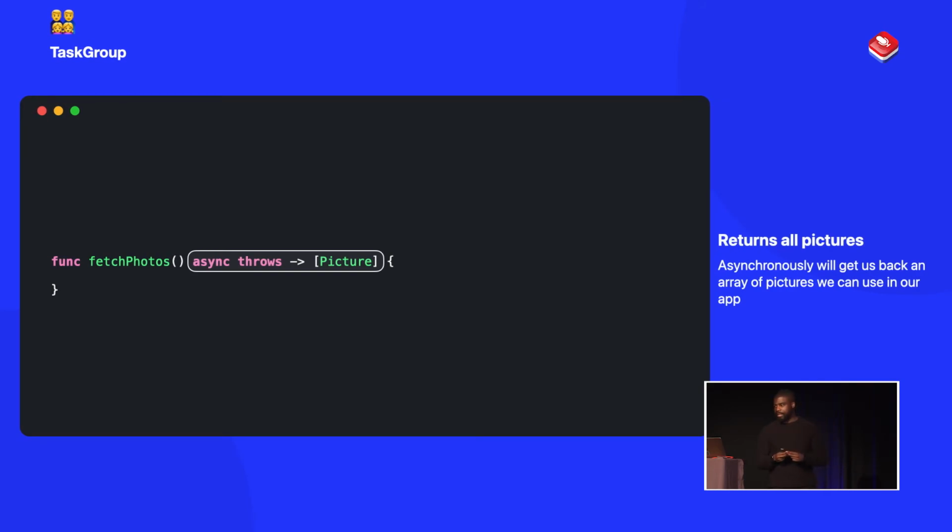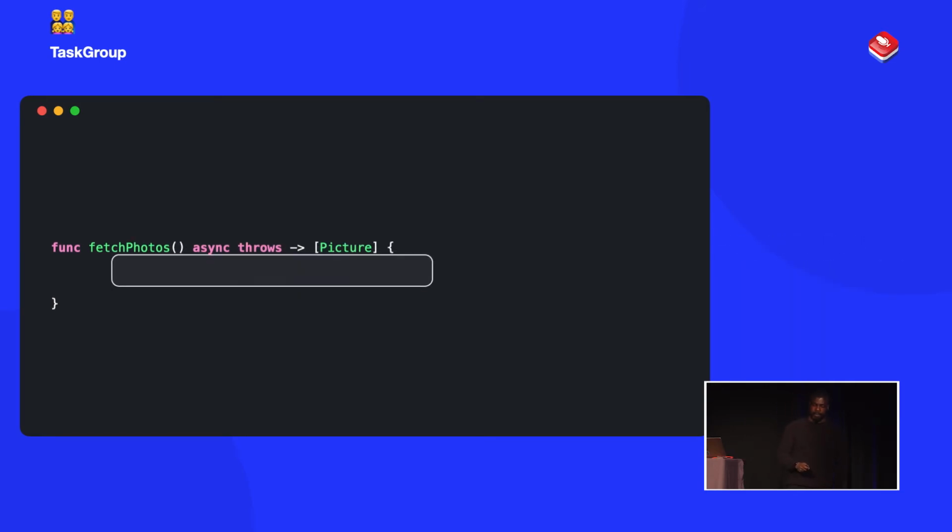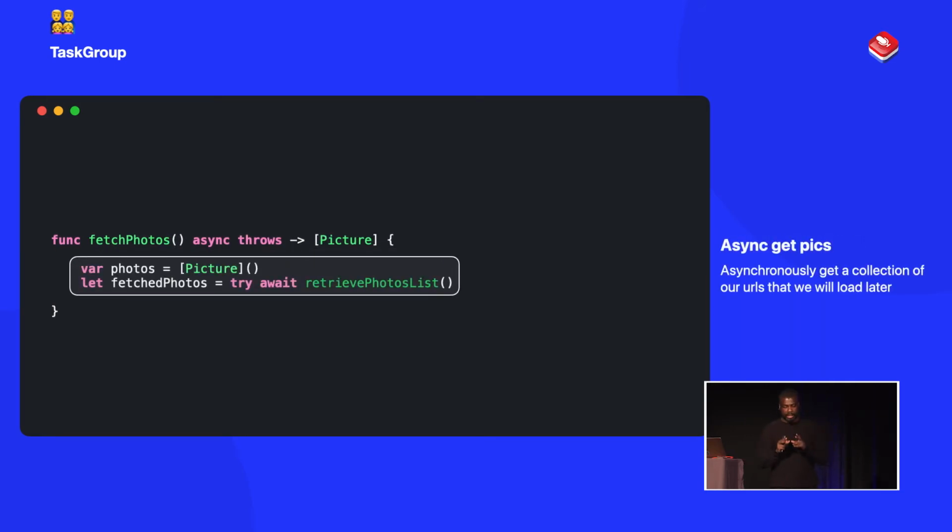I've said here that it's going to be async, throws, and it's going to return an array of pictures that get displayed on the UI. We then have code where we use async await, and we fetch an array of URLs that we're going to fetch our images from, and we're going to store that within our photos that we'll return at the end.